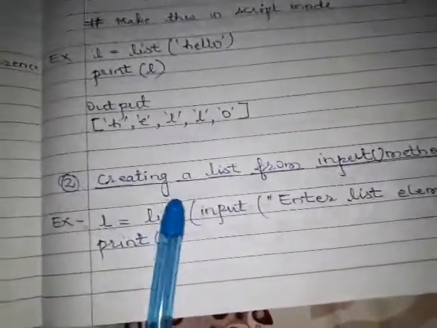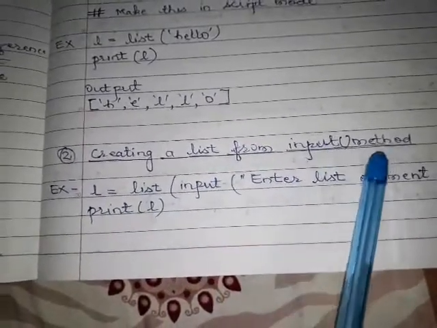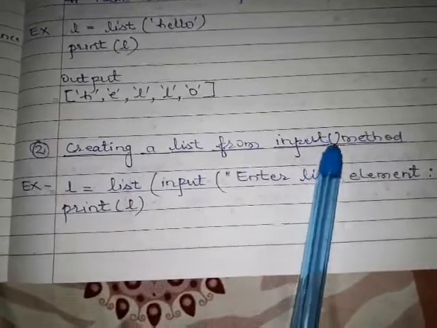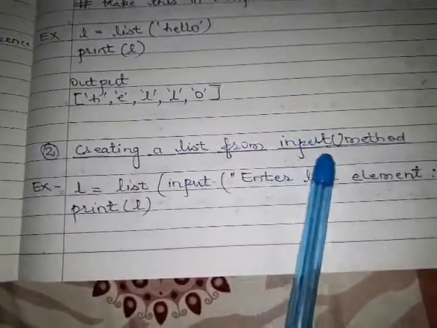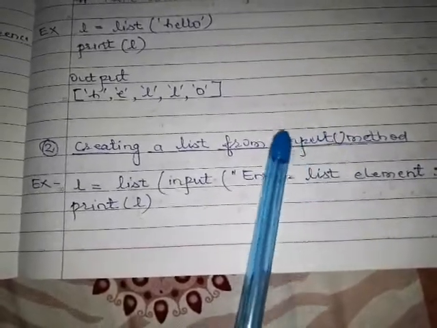Now the second method is creating a list from the input method. I think all of you are aware of the input method. Input method generally gives a string. Input method also gives strings.